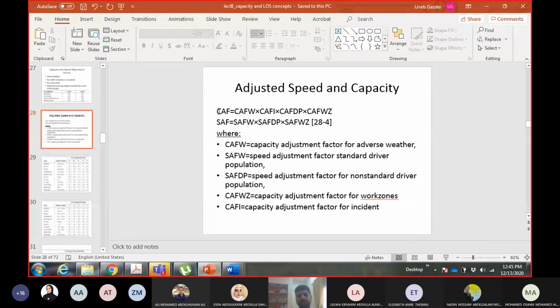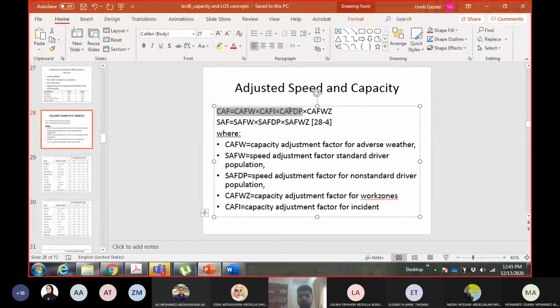So this was the equation for the combined adjustment factor. You need to multiply all the adjustment factors together for capacity and speed. Now I only have the factor for weather, so the others will become 1. And similarly for speed, I only have the factor for weather, and the others will become 1. Okay, so the final value of the capacity adjustment factor is 0.94, which is for weather, and for speed it is 0.96, which is for weather.